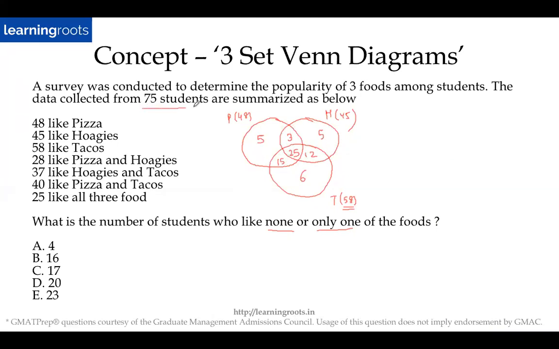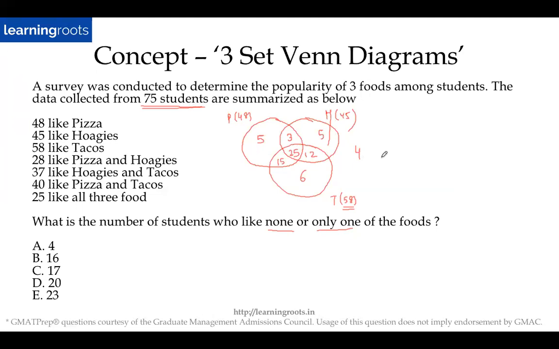But I have been told that there are 75 students. So that means 71 like at least one of the foods. Out of 75 students, 71 students like at least one of these 3 foods. That means the remaining 4 students will not like any of these foods, right? So you're right. 4 should be the value which comes outside.